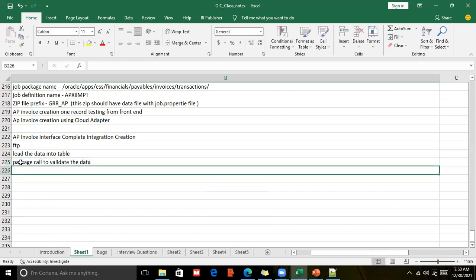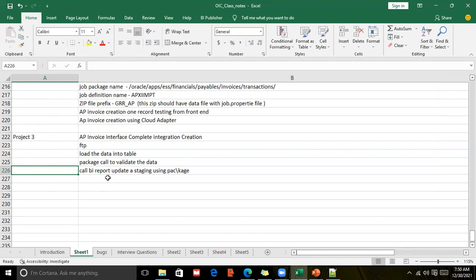And after calling, if you want to get some data, like if you want to get a business unit ID against your business unit name, and if you want to get the term ID against your payment term, like that, whatever data you want to get from the SaaS system, we will call the BA report and update the staging using the package.